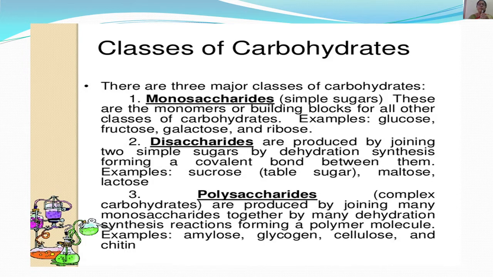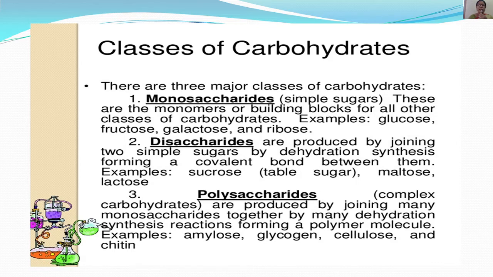Monosaccharides are the monomers or the building blocks for all the classes of carbohydrates. They do not undergo any further hydrolysis. Examples are glucose, fructose, galactose and ribose. Disaccharides are produced by joining two simple sugars by dehydration synthesis, forming a covalent bond between them. On hydrolysis, they give two monomers. Examples are sucrose and maltose.